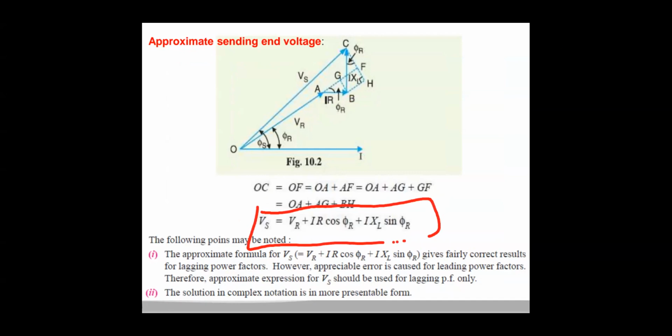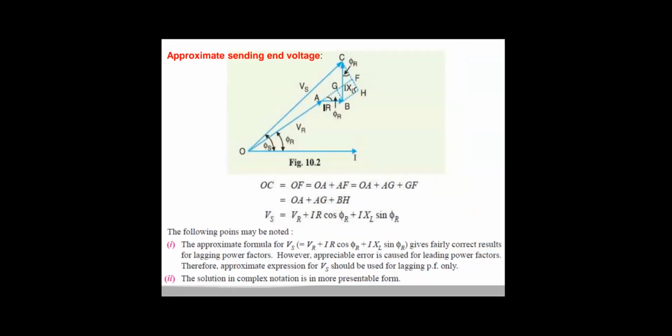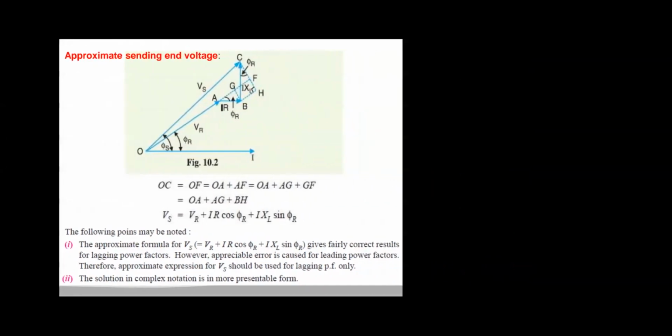But this approximate voltage equation cannot be used for leading loads. When there is a leading load, if you use this formula for getting Vs, that value will not be correct. This is the approximate sending end voltage.